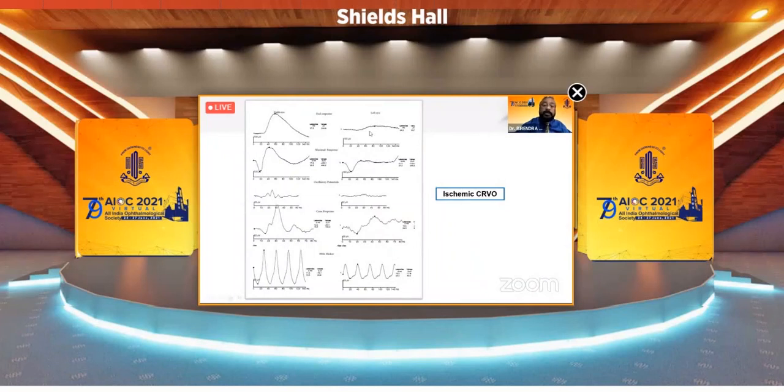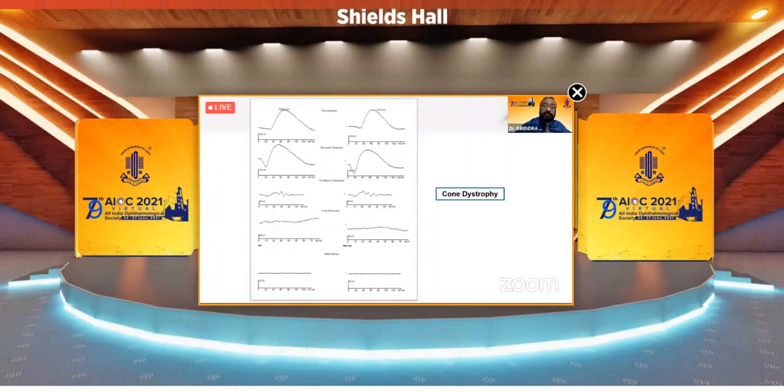in dark adapted, you don't have a B wave properly. With a little more light, you have an A wave coming from the rods, but then you don't have a B wave. In the dark adapted oscillatory potential, you don't get any B wave. All the B waves are absent, and in the flicker you see the amplitude decreased and the implicit time increased. So this is typical of ischemic CRVO. So you know that in this case of ischemic CRVO, the patient is not likely to improve in vision.